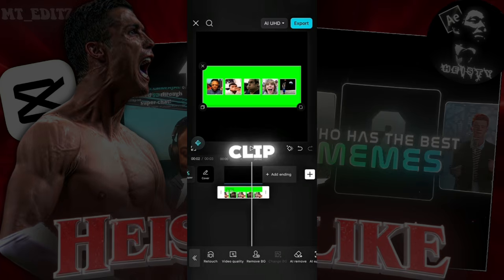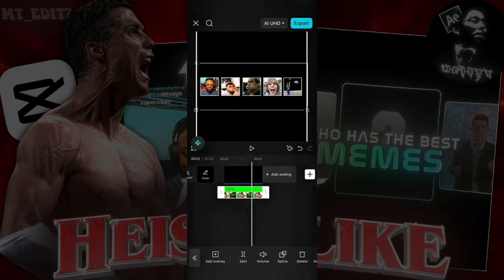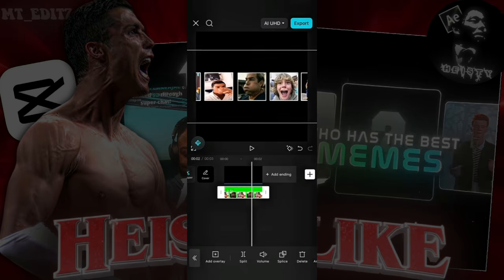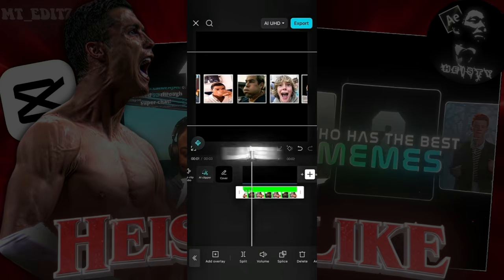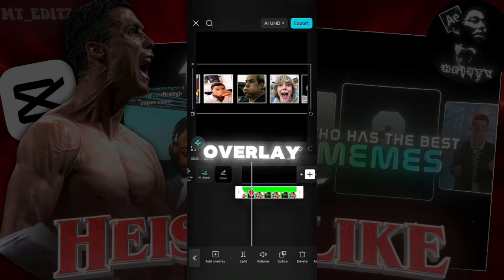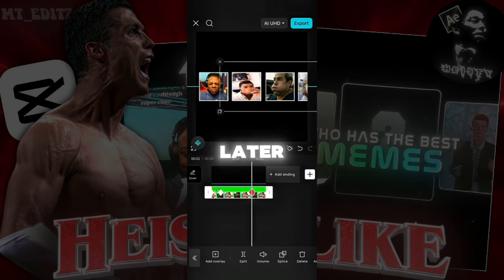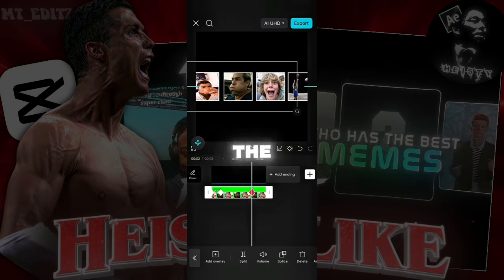Overlay the exported clip, then remove background and chroma key. Pick green color, then intensity 50. Zoom into the overlay. Add a keyframe start and a keyframe a bit later. Make overlay normal size on first keyframe. Drag overlay to the left on second keyframe. Add a keyframe later, then drag the overlay to the right.